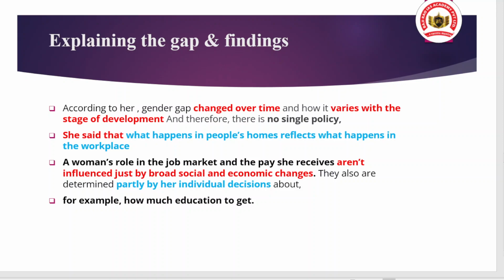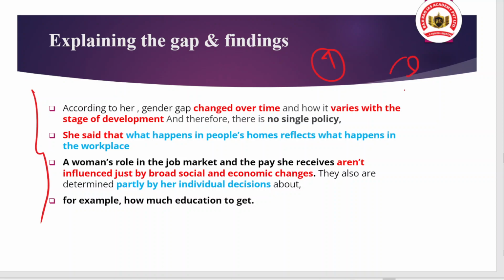As per her analysis, the gender gap changed over time. But there is also a very important point, and you can quote it: the gender gap varies with the stage of development.